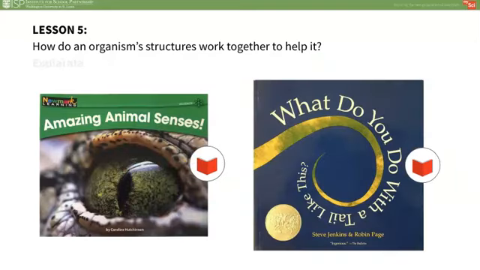In the Elaborate portion of this lesson, students will revisit previous lesson topics on external and internal structures and build upon that knowledge with a read aloud about animal senses. Ask them to recall some examples of external and internal structures that help animals survive. They may respond with examples such as camouflaged fur, claws, beaks, bones, muscles, blood, and fat. Take any previously discussed examples at this point. Tell the students that all of the parts of the body of an animal work together to help that animal survive, both the internal and the external parts.